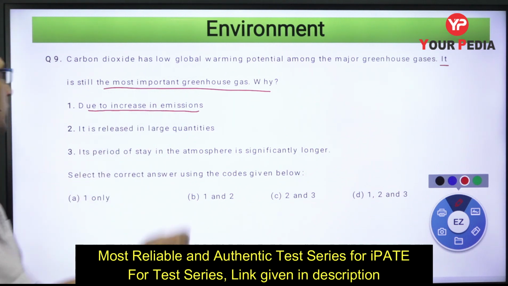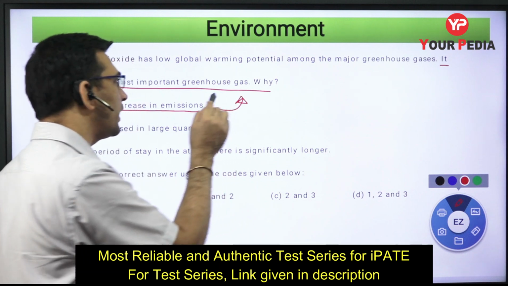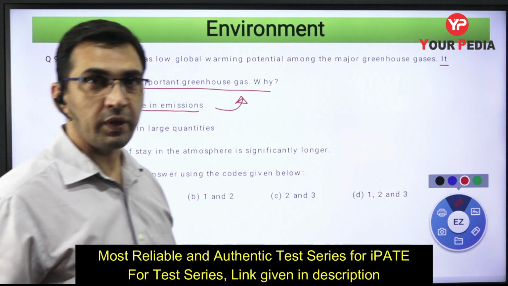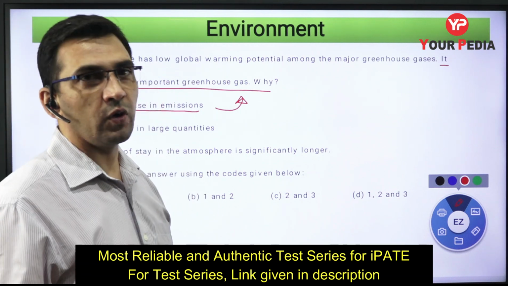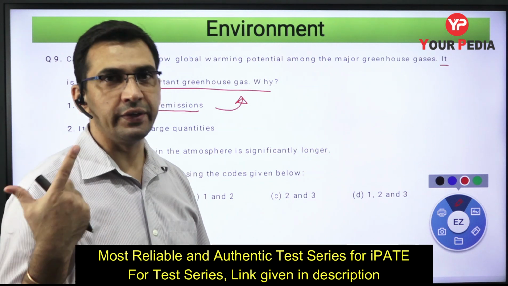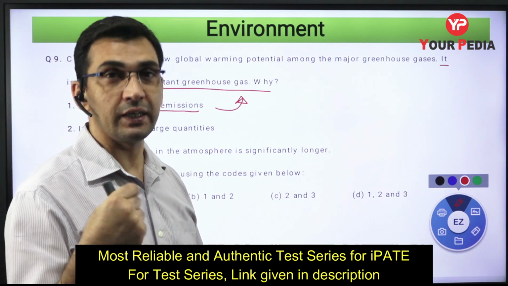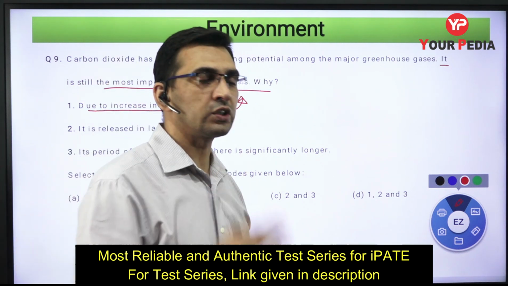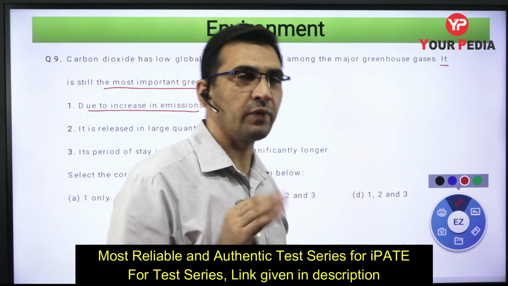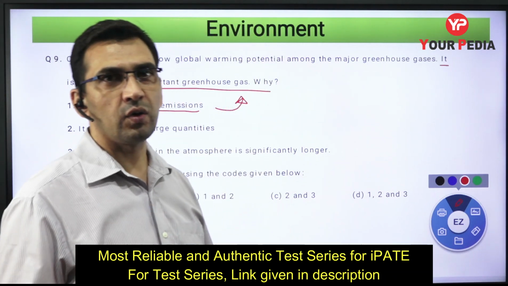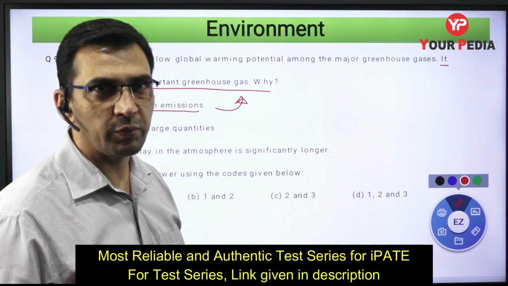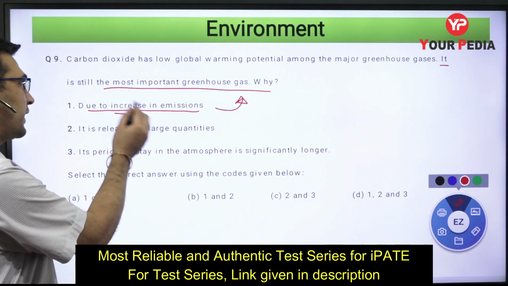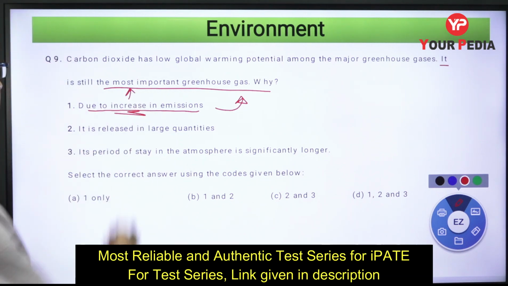Obviously, because there has been a sharp increase in the release of carbon dioxide into the environment, mostly because of the burning of fossil fuels to meet our developmental needs. Because we are more focused on economic development, and to carry out that economic development our dependence is on energy, and most of the energy requirement is being met from the burning of fossil fuels. Therefore there has been a significant increase in the carbon dioxide emissions. Okay,